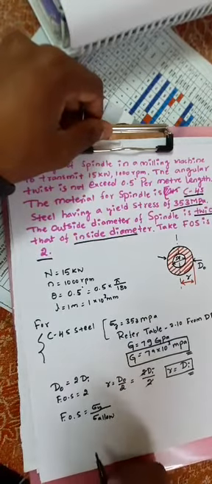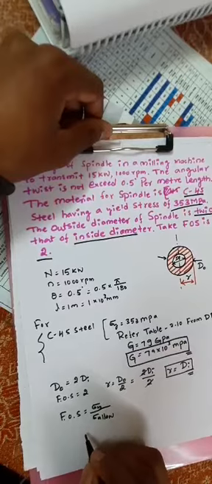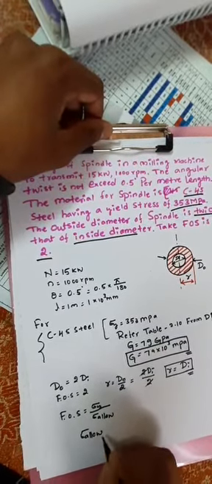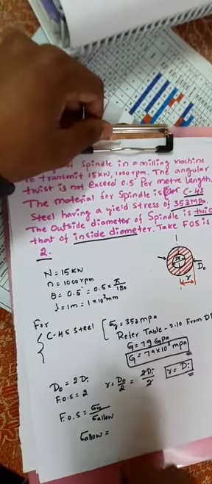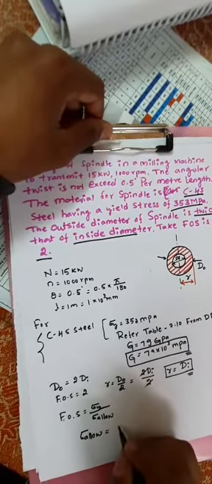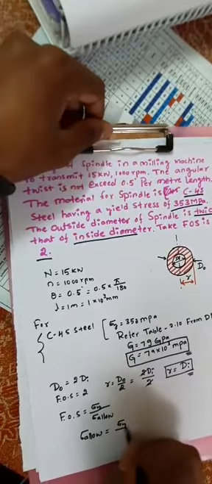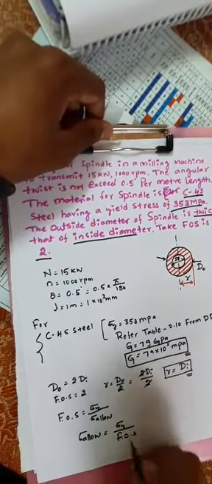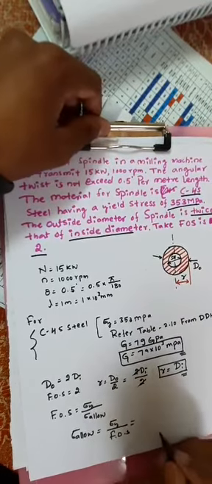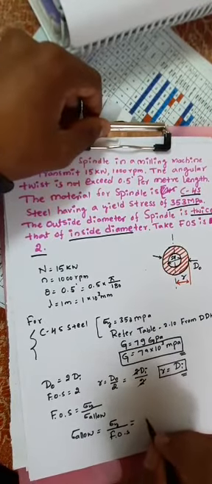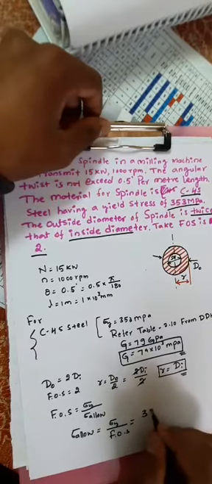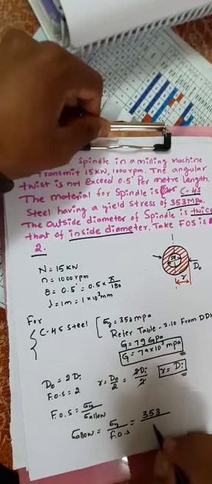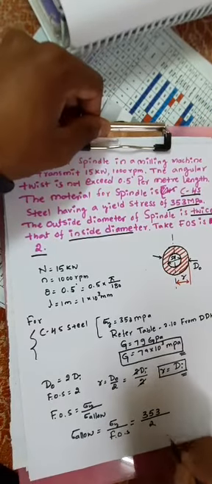So sigma allowable is equal to sigma y, the yield stress, divided by FOS, the factor of safety. What is sigma y, the yield stress? 353 MPa, divided by the factor of safety, which is equal to 2.